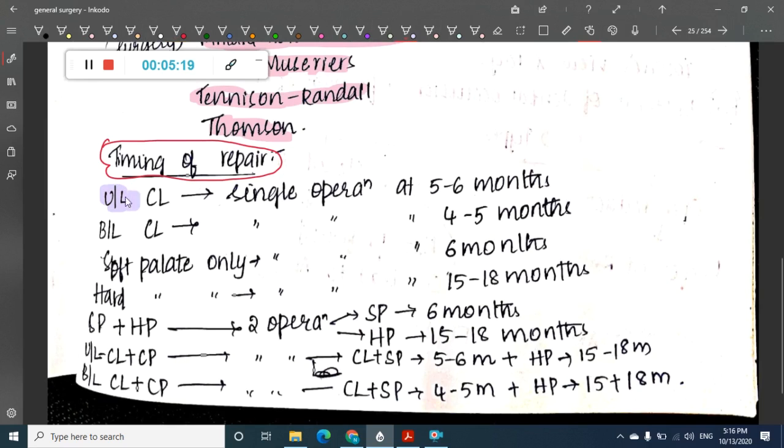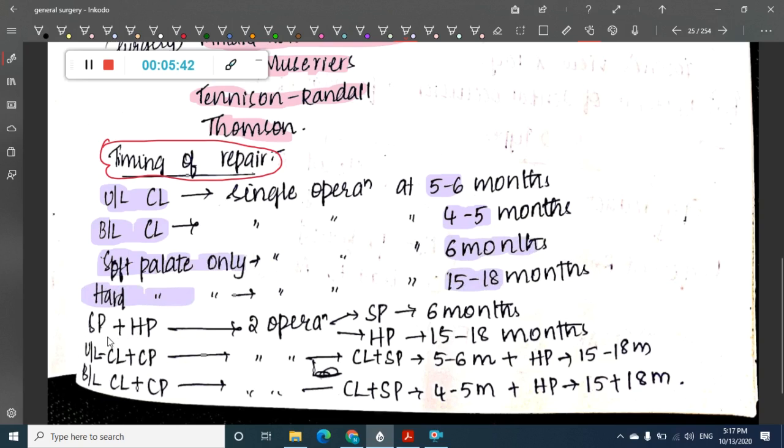If it's unilateral cleft lip, then you can do one operation at 5 to 6 months. If it is bilateral cleft lip, then you will have to do a single operation at 4 to 5 months. If there is soft palate only, then you should do the surgery at 6 months. If there is hard palate only, then you should do surgery at 15 to 18 months.